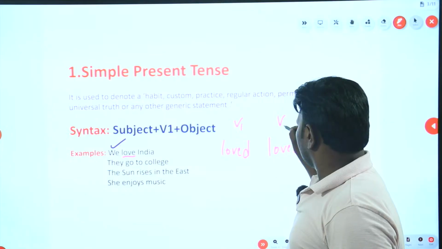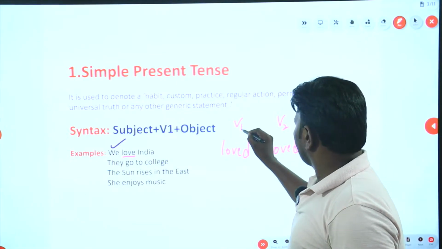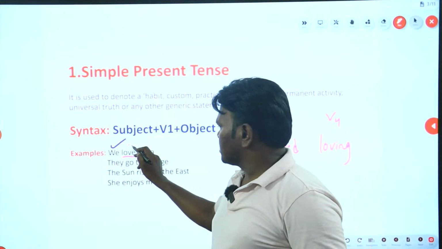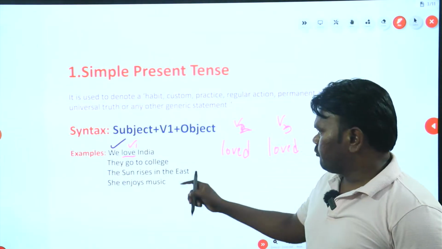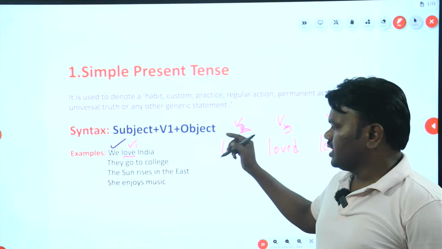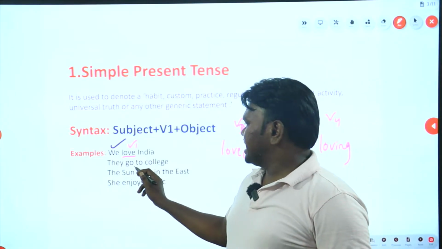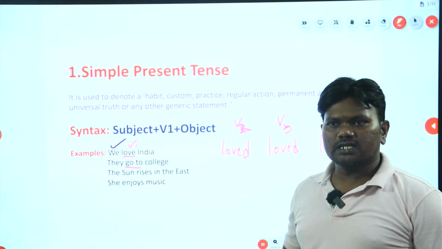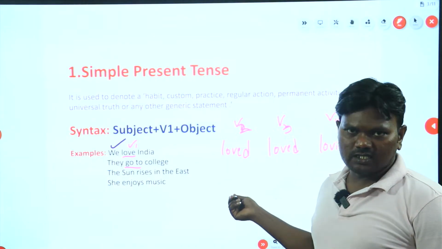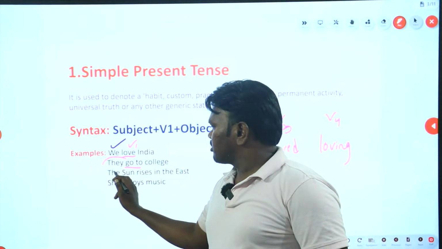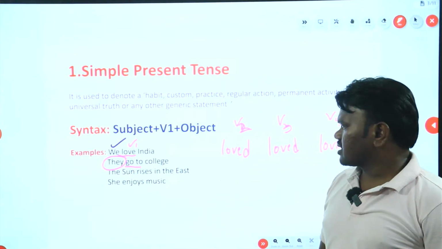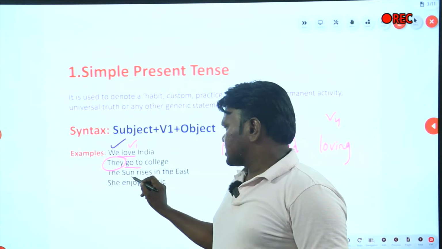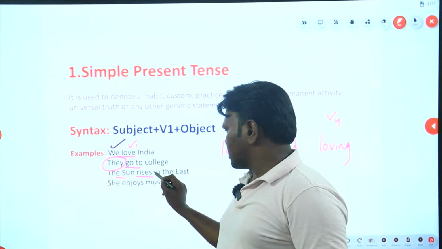This is what you should be very careful about. V2, V3 and V4. V1 is already this one. Okay, so we, subject, love, V1, India, object. Now see, they go to college. Go is V1, college is object, they is the subject, which talks about a few people. It's a plural subject.